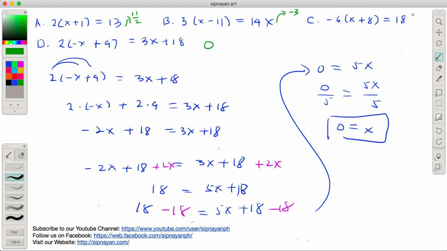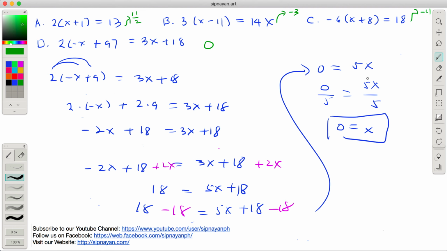Yung sagot natin dito ay negative 11 yata, no? Kanina. Tama ba? So divide by negative 6, divide by negative 6, this is negative 3, minus 8, negative 11. Okay, so I think okay tayo dito sa ating tutorial, no?